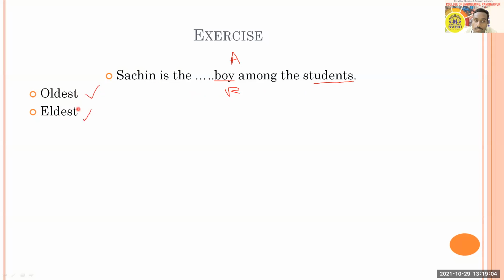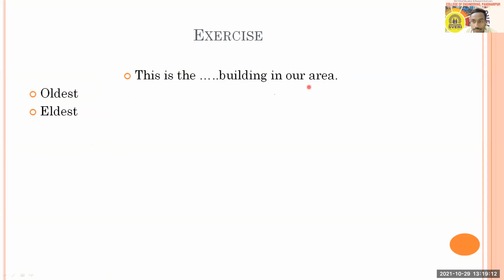And here you cannot choose eldest. Then next is, this is the dash building in our area. Oldest building. Yes. Here also same thing. It is referring to a building and to the age of the building. Oldest building means that this building was built first and then other buildings were built. So therefore oldest is going to be correct and not eldest. So that was the exercise based on old, oldest, elder, eldest.